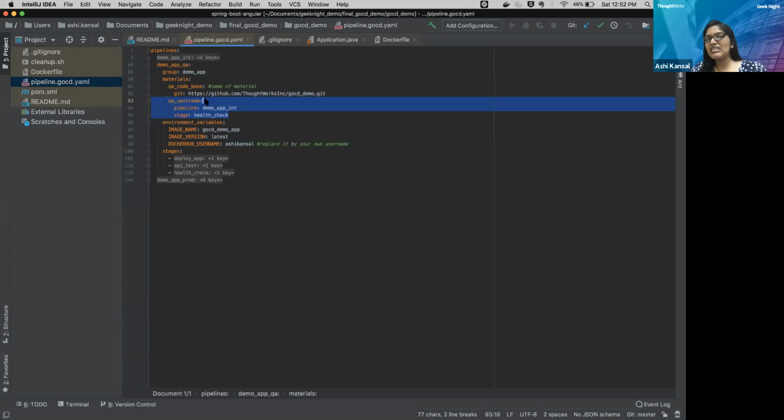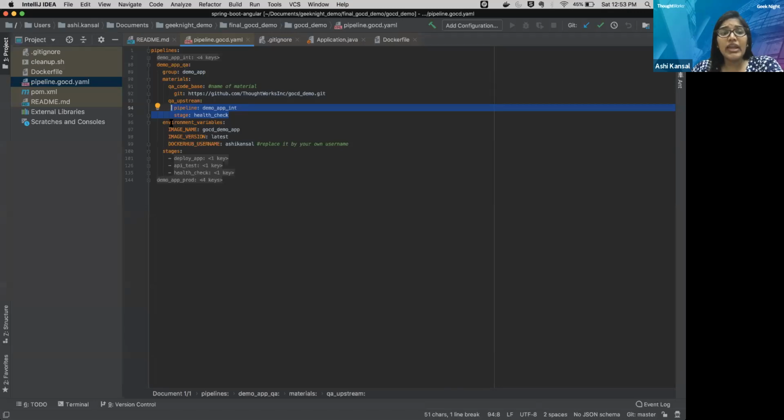Okay, and this is just a name. You can give any name over here. So I have defined the pipeline after which it will run. So it's demo app int, and I've defined the stage as well. So I want the QA pipeline to be triggered only once the integration environment is done with the health check.